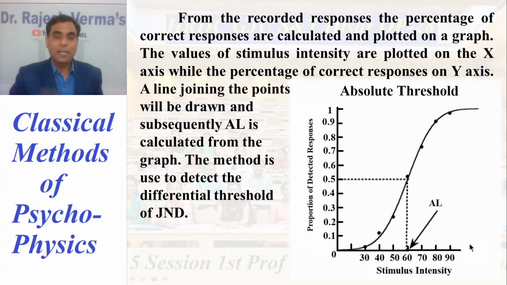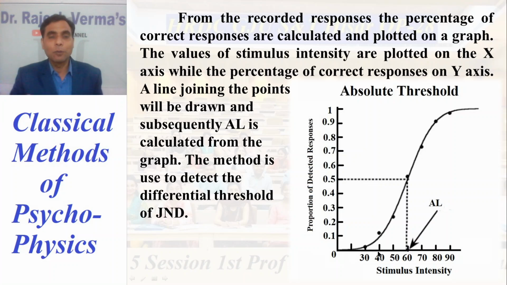So you have to see the top threshold. Top threshold means at the last, at 80 decibel, the percentage of correct responses will be higher, whereas at 30 decibel it will be the lowest. So it will be the average of all these.